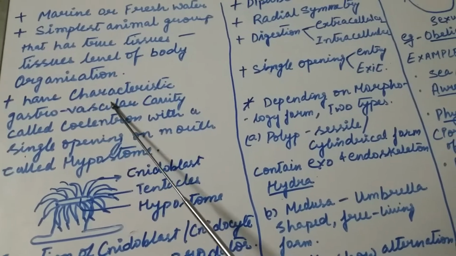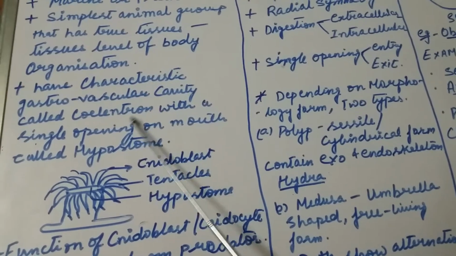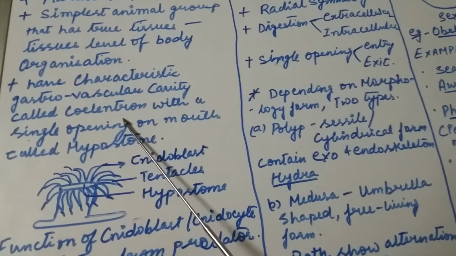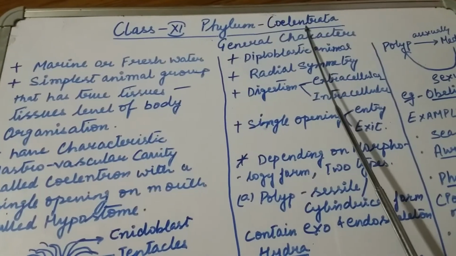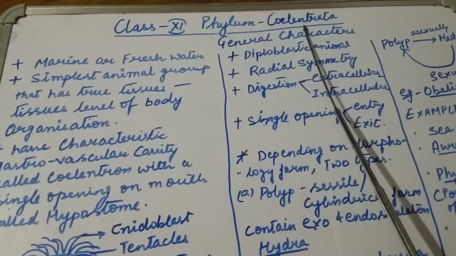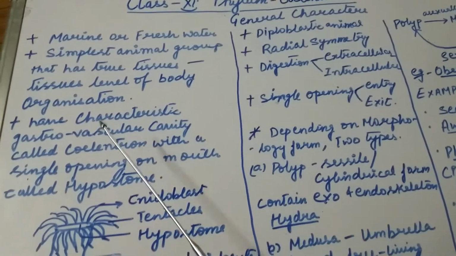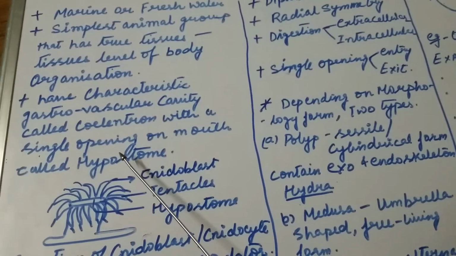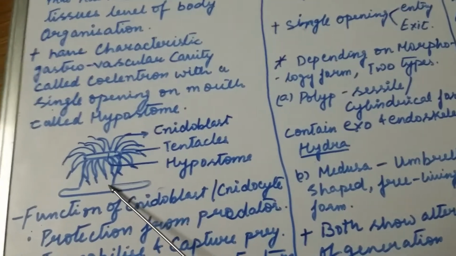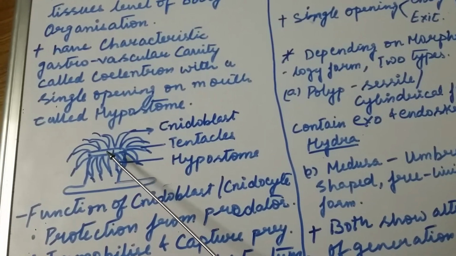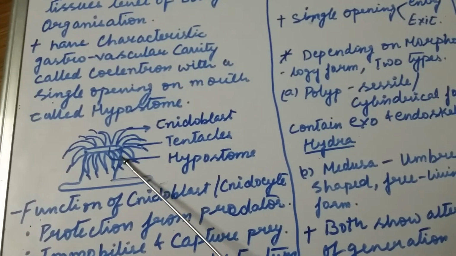Coelenterates have a characteristic gastrovascular cavity which is called the coelenteron, and because of the presence of this coelenteron, the members of this phylum are called coelenterates. These coelenterates have a single opening or mouth called the hypostome. This is the single mouth called the hypostome, and it is surrounded by the